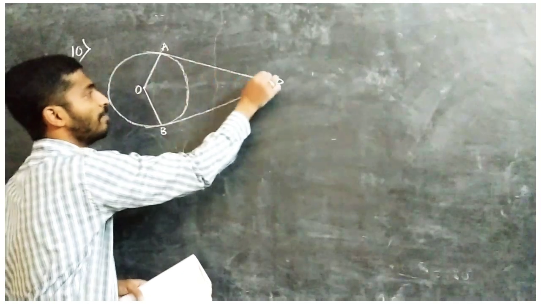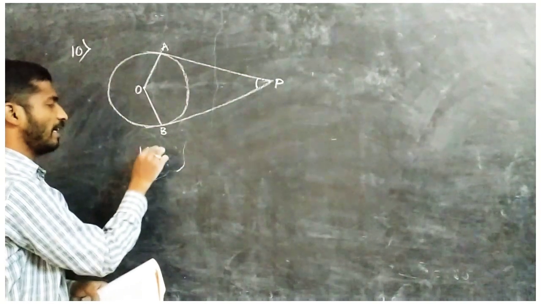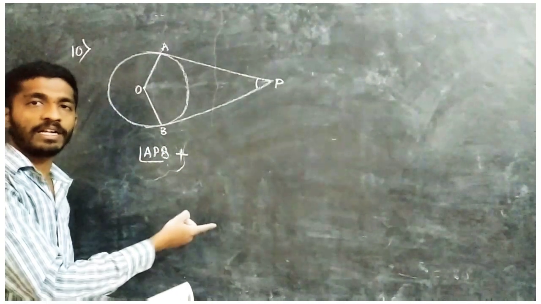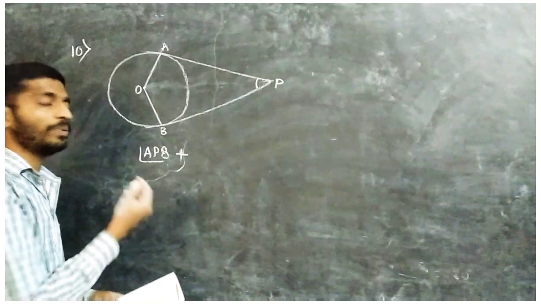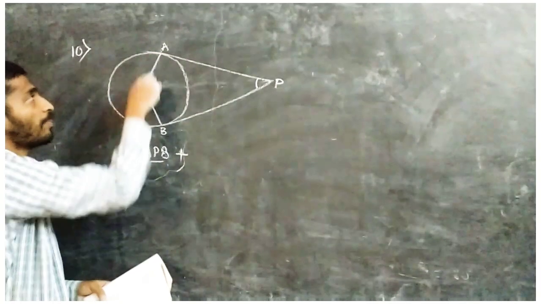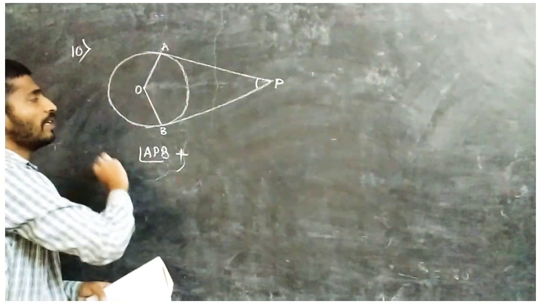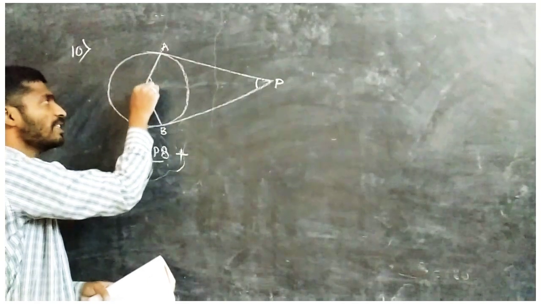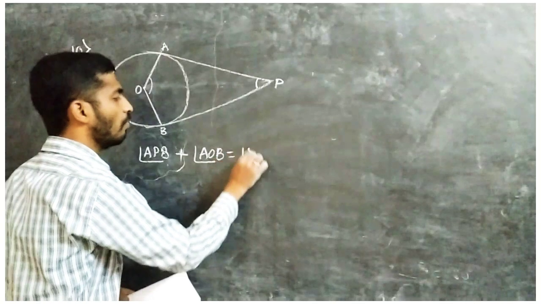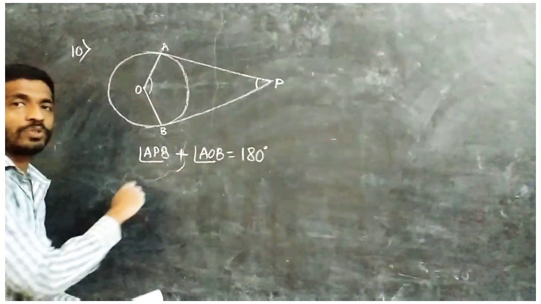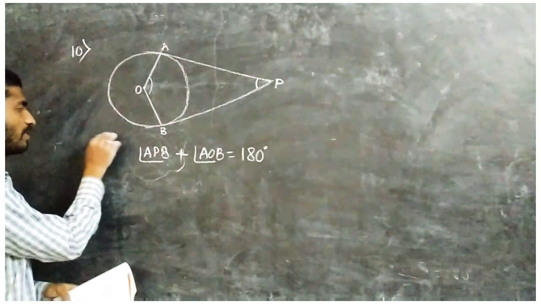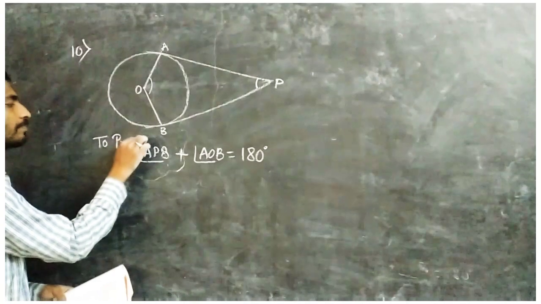So here the angle inclined by the tangents is APB. Angle APB is supplementary. Supplementary means if you add it to another angle, you will get 180 degrees. Which is that angle? The angle subtended by the line joining the points of contact. Here O is joined to A and O is joined to B. This angle, what is that? AOB. AOB equal to 180 degrees. So we have to show that these two are supplementary. Supplementary means their sum will be 180 degrees. So this is our point to prove.